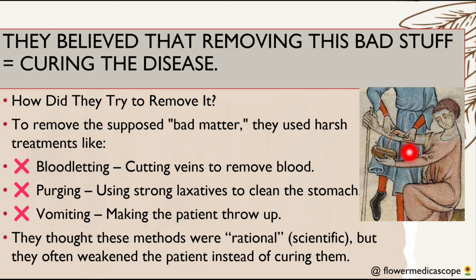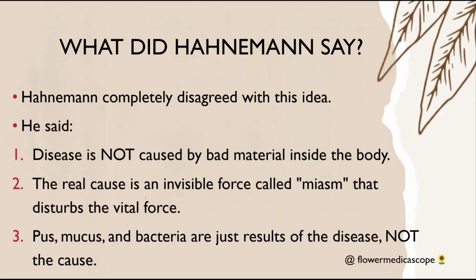Just think of it, they just cut the vein to remove blood. They're not curing the root cause of the disease. Instead, they're just letting off that blood. Then second is purging, using strong laxatives to clean the stomach, and vomiting, making the patient throw up. So actually purging and vomiting is still a kind of treatment they're using. They thought these methods were rational, scientific, but they often weakened the patient instead of curing them.